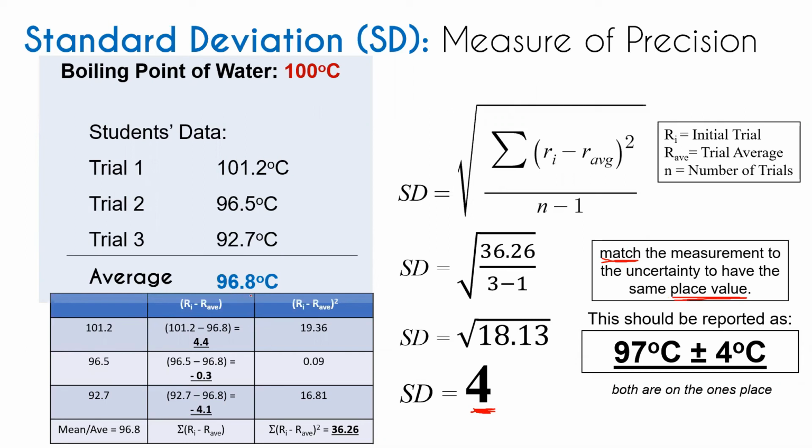So it will be reported as 97 degrees Celsius plus or minus 4 degrees Celsius. Okay? So that's it for the measures of accuracy and measures of precision.